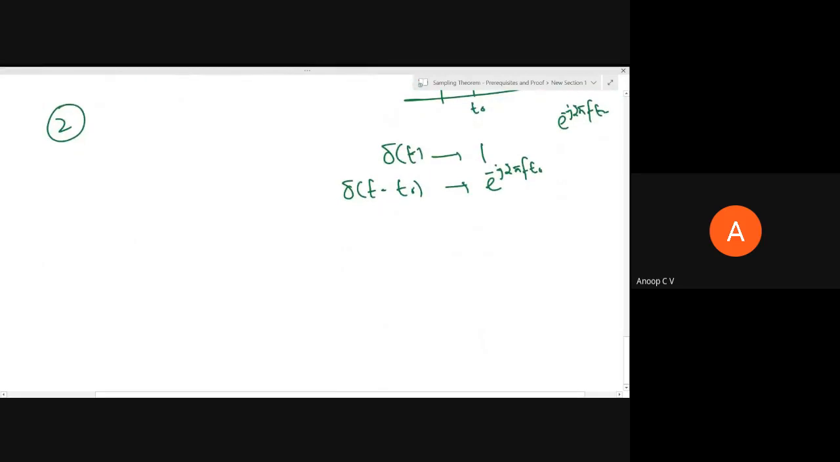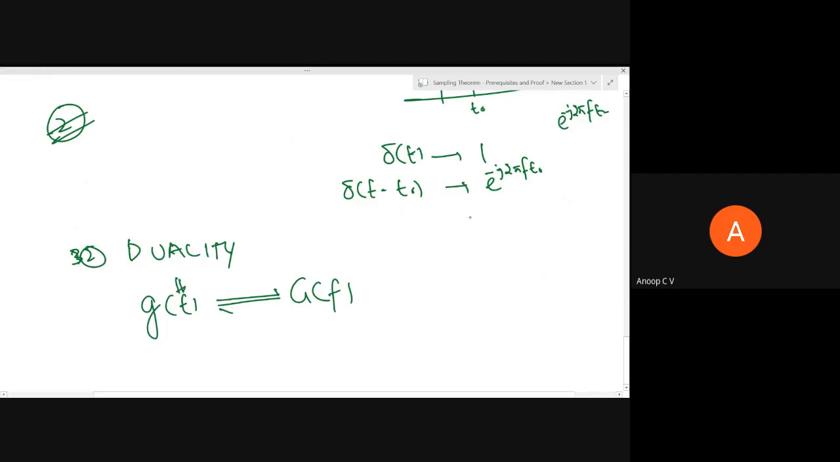So the second one is, we should be comfortable with the aspect of duality, right? So duality is, if you say g of t or x of t has its Fourier transform pair capital G of f, then what do you mean by G of t? It's a function of time. It can be anything. It can be sine t or 1 by 1 plus t square or anything.